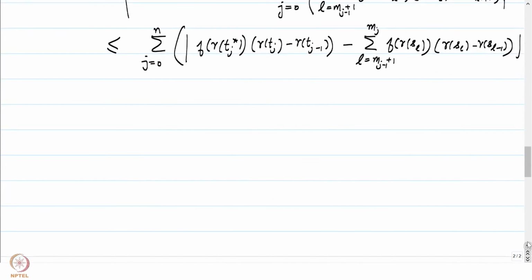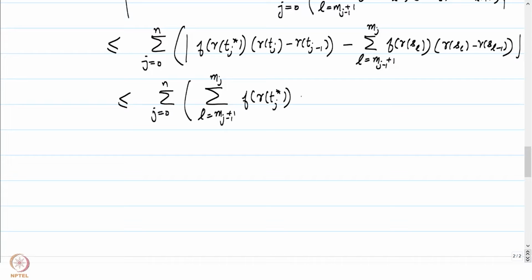Therefore, we can write this as less than or equal to, the indices will be the same, but the term inside, L equal to m_{j-1}+1 to m_j of the absolute value of f of gamma of t_j star minus f of gamma of s_L, multiplied by the absolute value of gamma of s_L minus gamma of s_{L-1}.